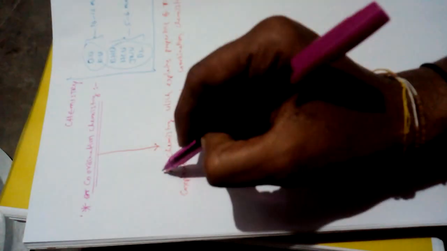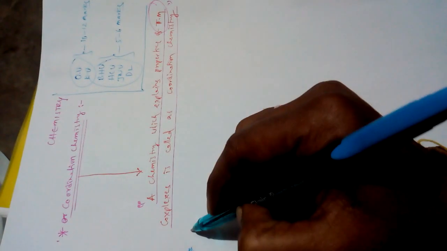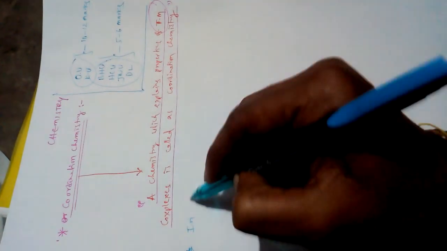It means simply, a chemistry which explains properties of transition metal complexes is called coordination chemistry. It explains the properties of transition metals. That's it, simply. It means what is the phenomenon going on here in a complex compound.